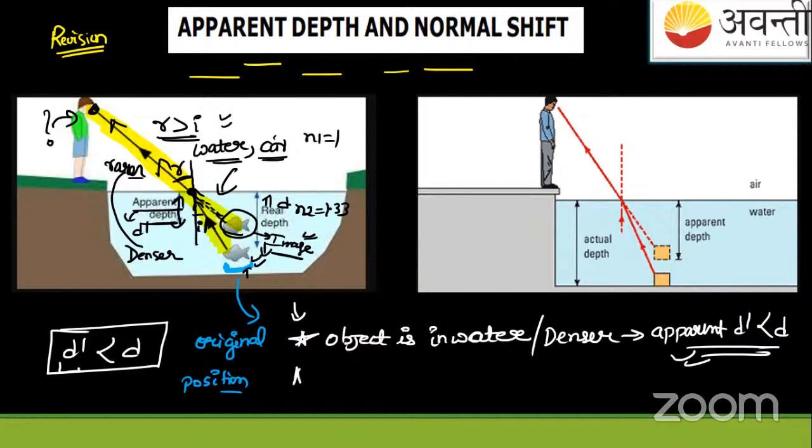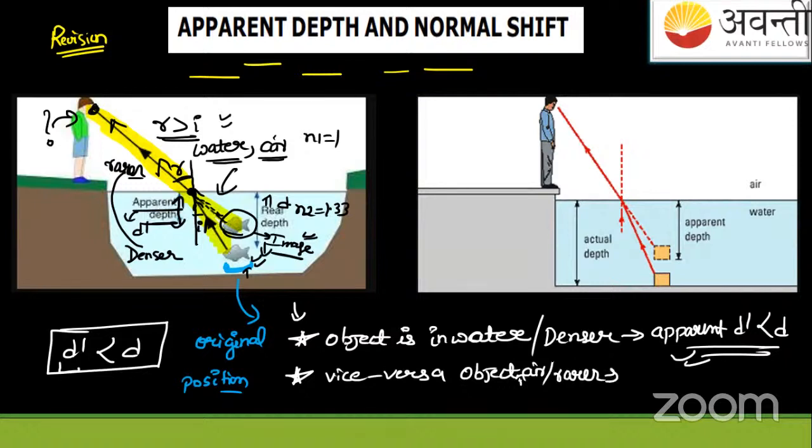But the condition will be reversed, that is vice versa, when the object is in air or a rarer medium.